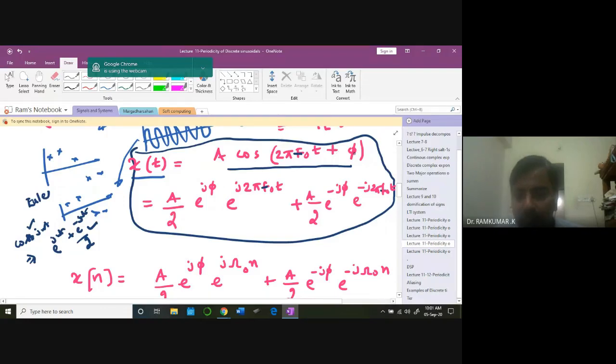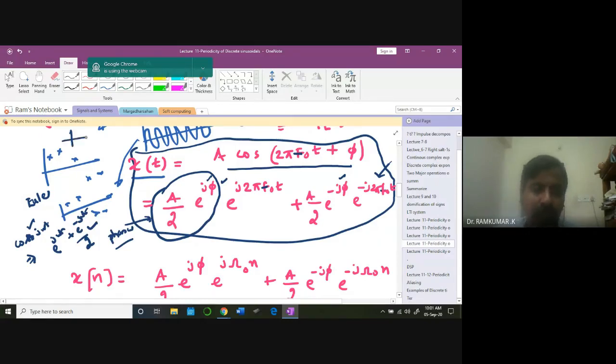So this e power j pi, I can take it out. Normally this combined term you call the phasor. You will be learning this in network theory, in your electric networks. There is a magnitude and there is a phase. These two combined you call a phasor, a phasor representation. And this one is the corresponding frequency component rotating. This is constant, this is rotating. So I'm going to take this one and rotate this vector.